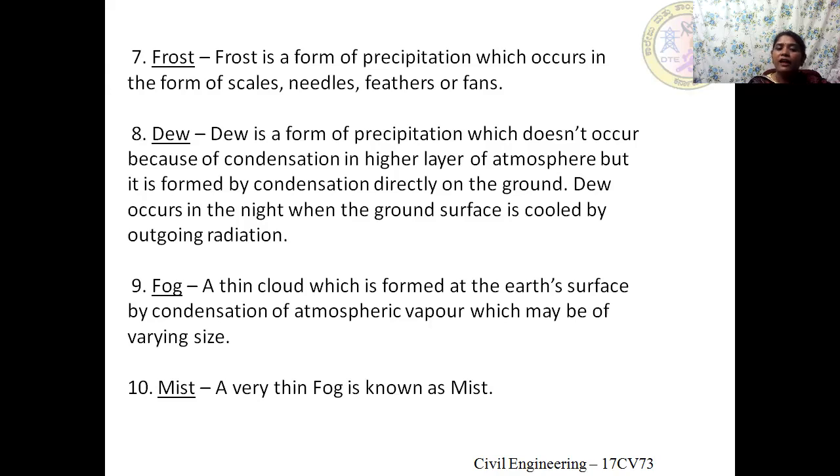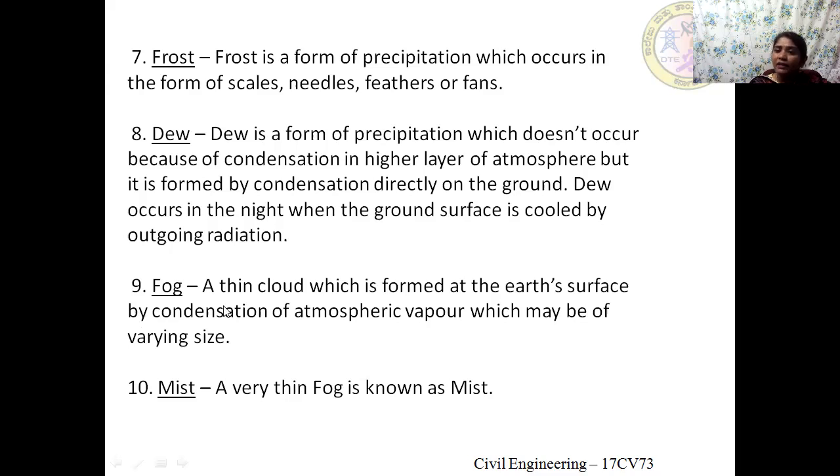Dew occurs in the night when the ground surface is cooled by outgoing radiation. Because of that cool temperature, the moisture gets condensed. The water vapor at the ground surface gets condensed, and you can see these dewdrops on the surface of the leaves early in the morning when you observe it.